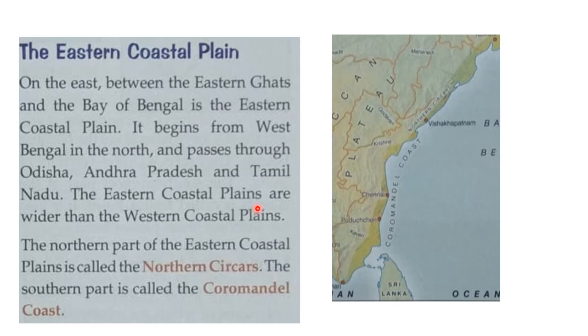The eastern coastal plains are wider than the western coastal plain. Western coastal plains are narrower and eastern coastal plains are wider because rivers form deltas here. The northern part of the eastern coastal plains is called Northern Sarkar, and the southern part of it is called the Coromandel coast.